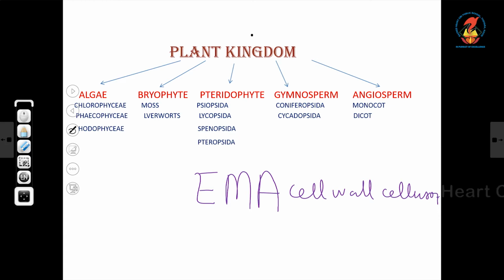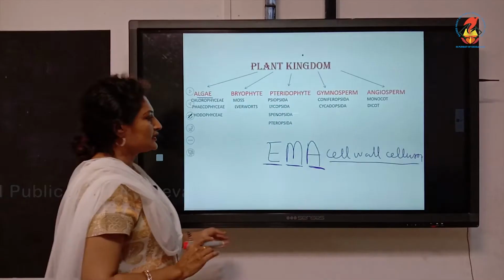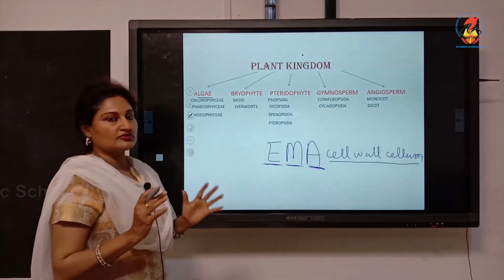Once again, all the organisms in the plant kingdom are eukaryotic, no doubt about it. Most of them are multicellular except for algae, which is unicellular. All of them are autotrophic. There are no heterotrophic forms, and all of them are surrounded by a cell wall made up of cellulose. Clear? These are the main features of kingdom Plantae.